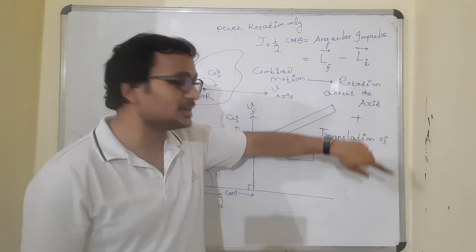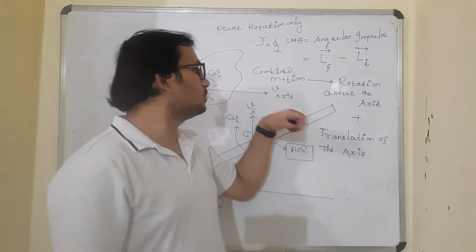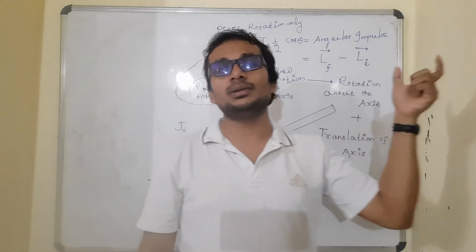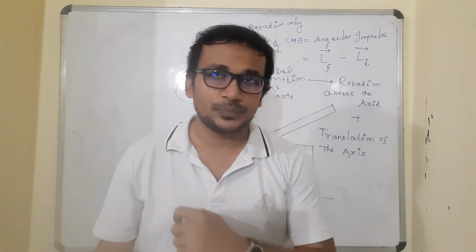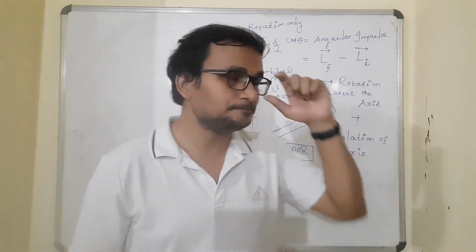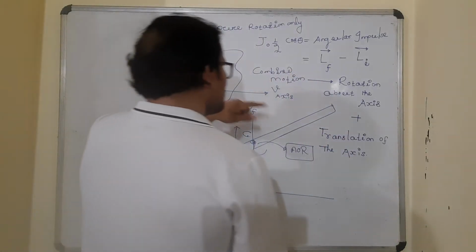If these two are happening simultaneously, the kind of motion will be termed the combined motion. It's a combination of rotation and translation.